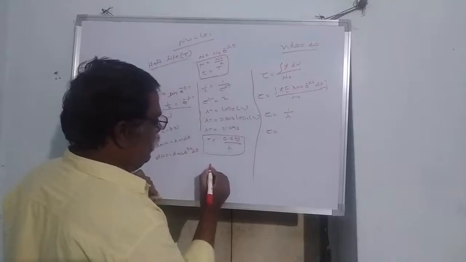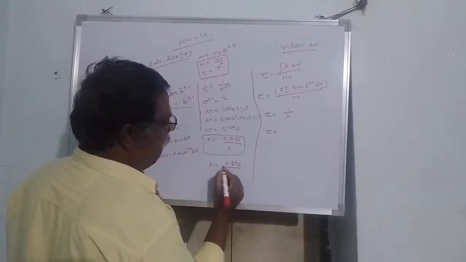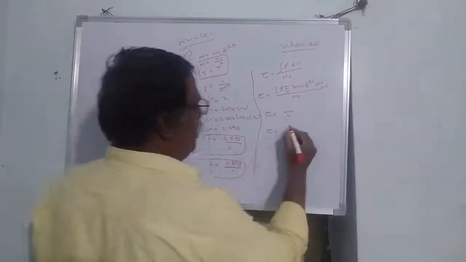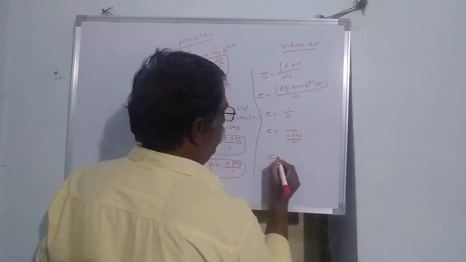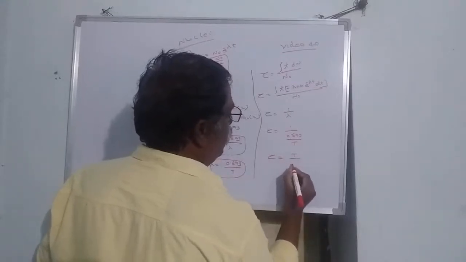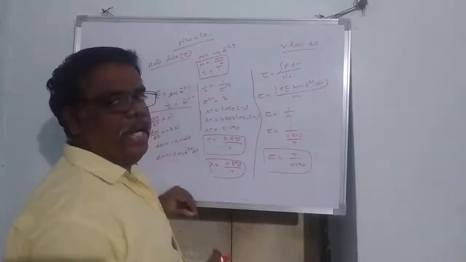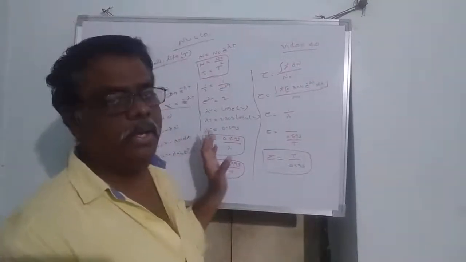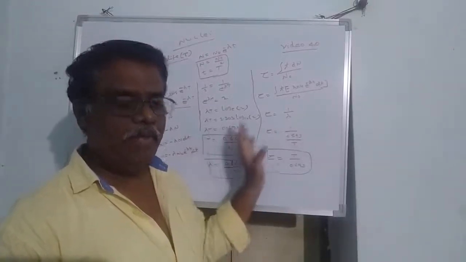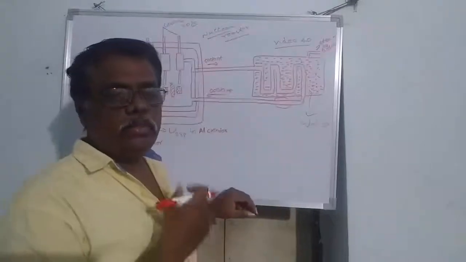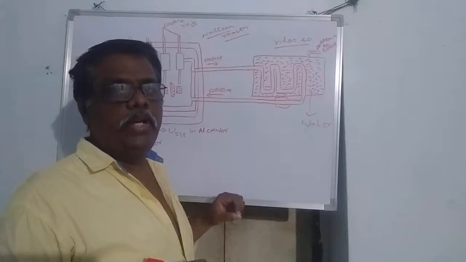From this, lambda is equal to 0.693 by T. Write the value here: 0.693 by T. Therefore mean life or average life is equal to T by 0.693. This is the relation between half-life and mean life. It is a very important one for an 8 marks question in the public examination.